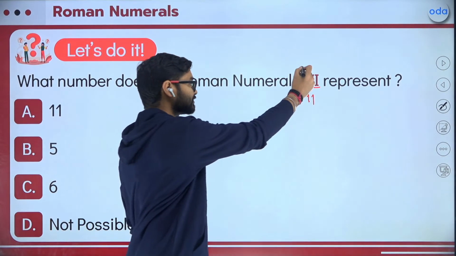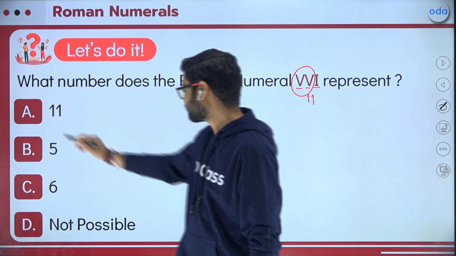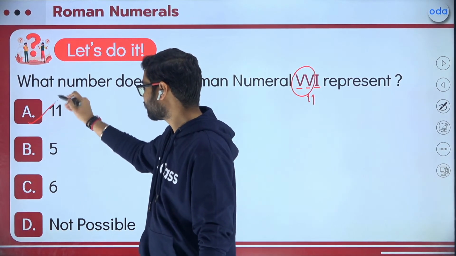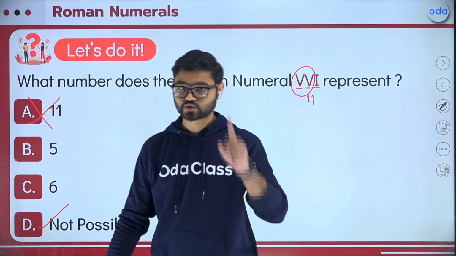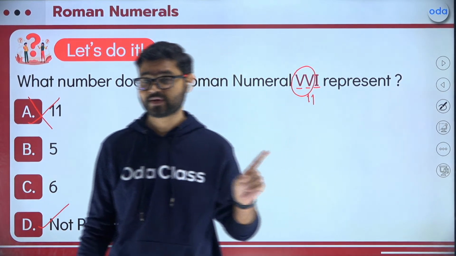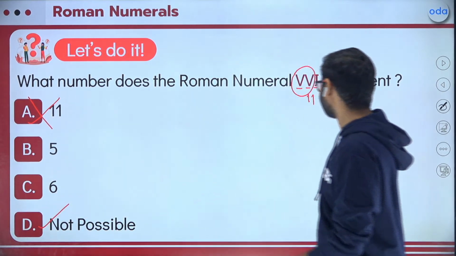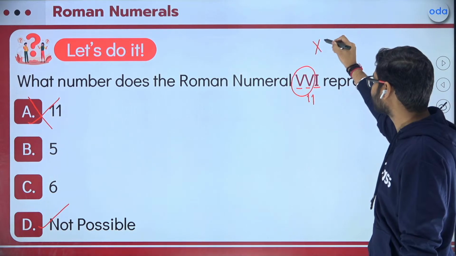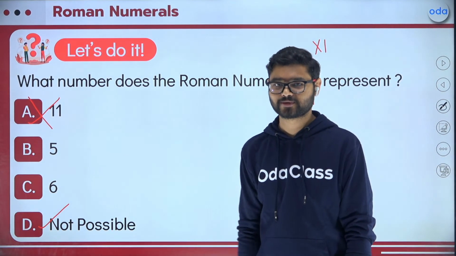Remember, we have just learned V cannot be repeated. If you guys are thinking 11 is the answer, no, 11 is not the answer. This is not possible. We have learned rule number 1: V cannot be repeated. If you are thinking 11, we already have a symbol for 11. We don't need multiple symbols for the same number.